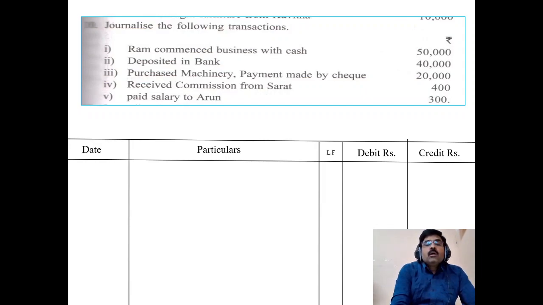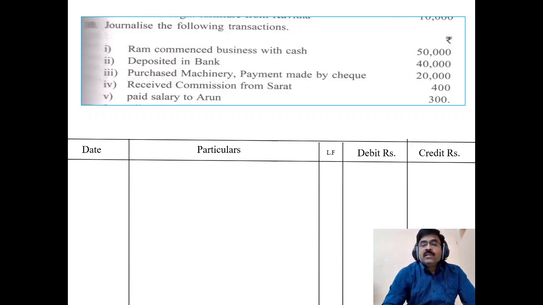Here, Ram commenced business with cash. First, we have to analyze it. Ram commenced business with cash means, from the point of view of the business entity, business concern or business firm, we are receiving cash rupees 50,000. Cash is an asset, a real account. Receiving, so debit what comes in. So debit the cash account.